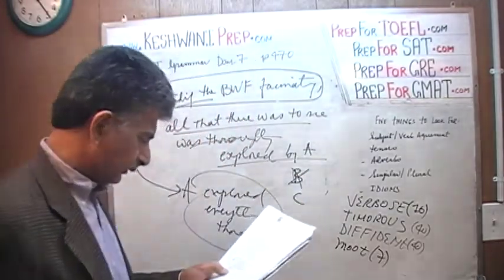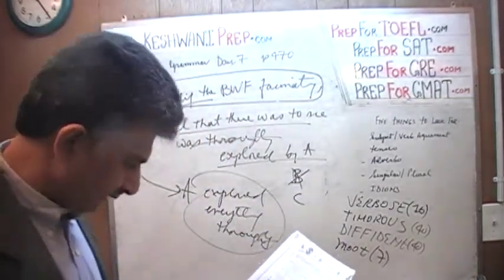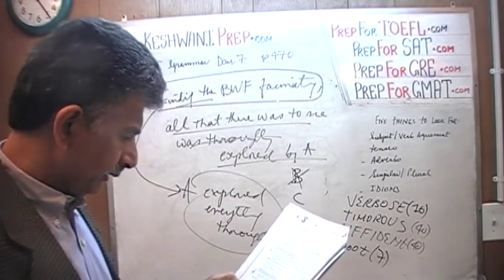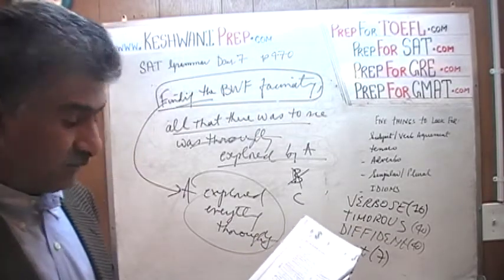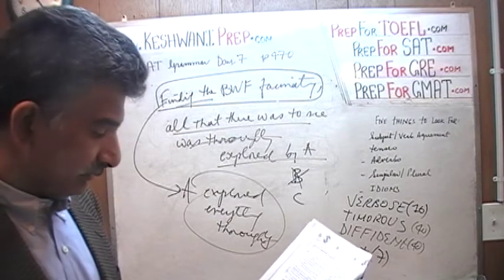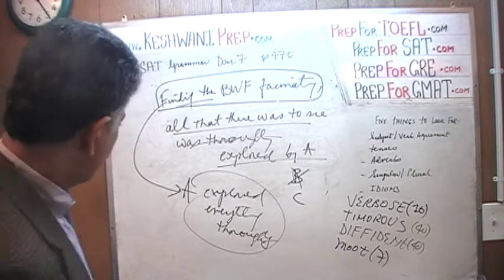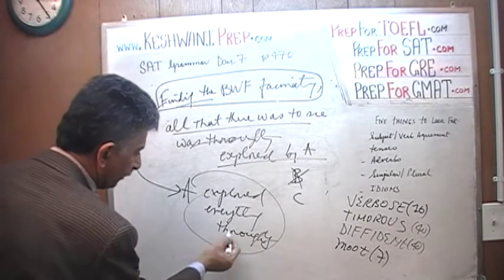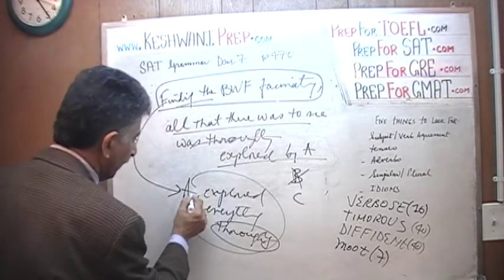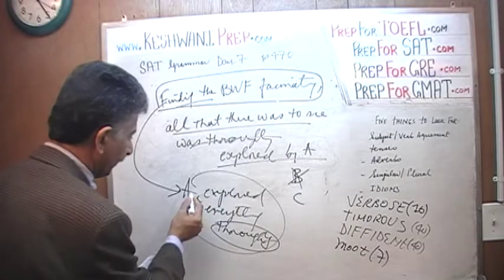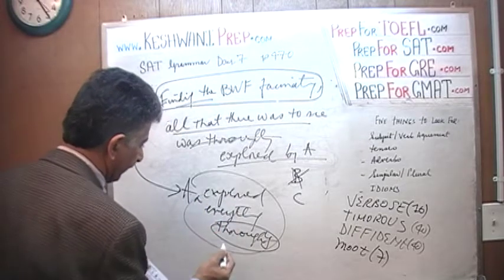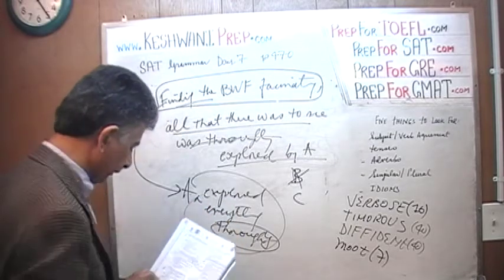C says finding the Baltimore waterfront fascinating. Actually, now that I realize it, that's the only answer choice beginning like that, so that's the answer. Antonio thoroughly explored all that there was to see. I put down the adverb here, they put it down here: Antonio thoroughly explored everything, or Antonio explored everything thoroughly.